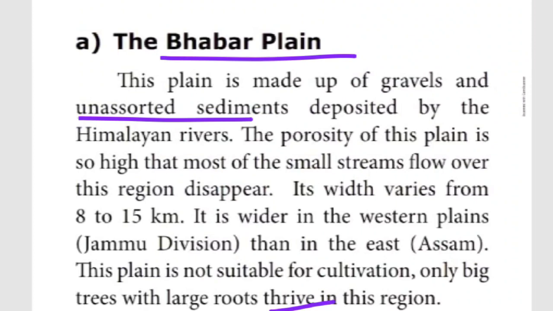The grain size sediments consist of small holes. Those holes easily absorb the water. That's why the small streams flowing over this region disappear. So this much only. Then finally, they are telling that only big trees with large roots can be cultivated here. Thrive, what is the meaning? Growing in this region.